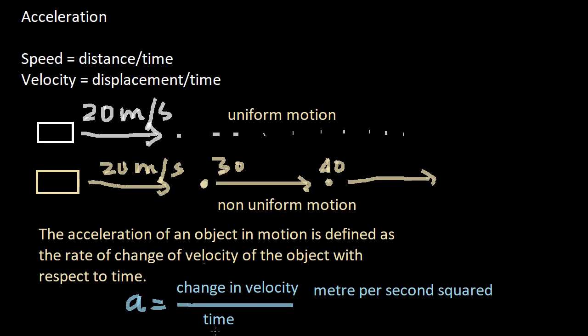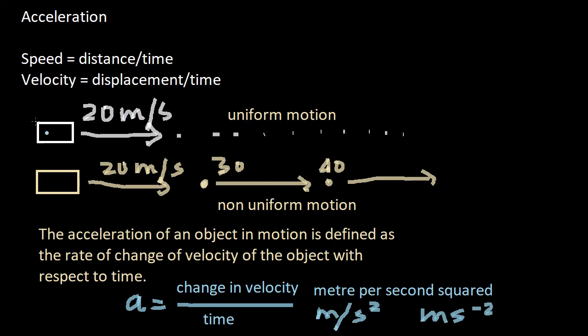Symbolically, in an abbreviated form, we can write it as m by s squared, or we can also write it as m s to the power minus 2. So meter per second squared and m s to the power minus 2 are both the same, only the method of writing is different. Let us take a look at an example of this acceleration.